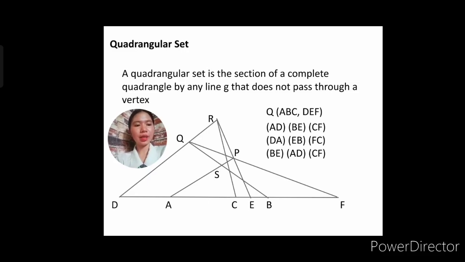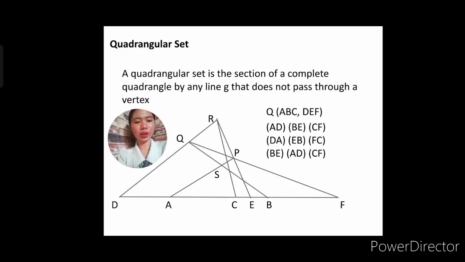For example, D, we have QR, and then E, we have RP, and then F, we have QP. So, this is our triangle, with sides QR, RP, and QP. So, this forms triangle QRP. So, this will be our notation.